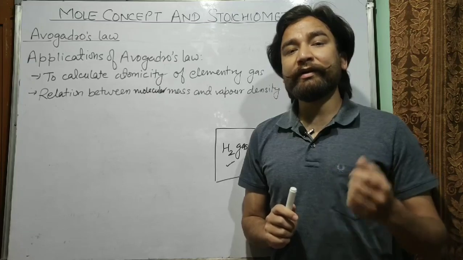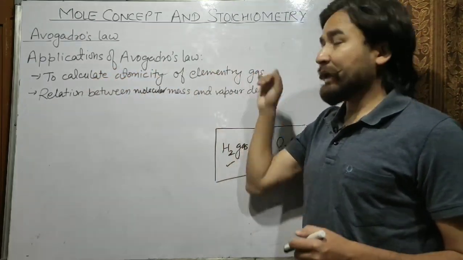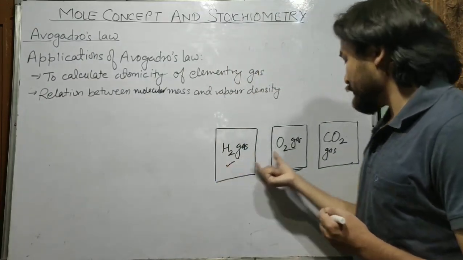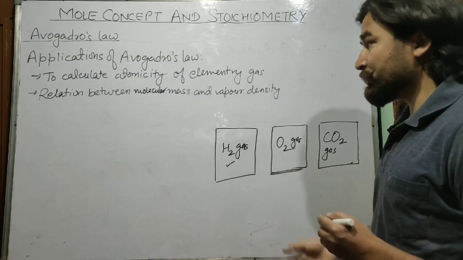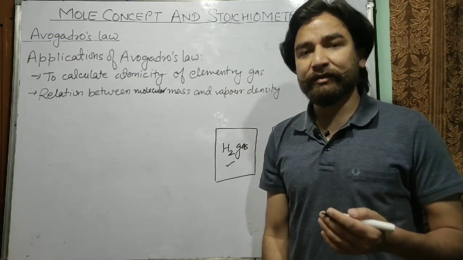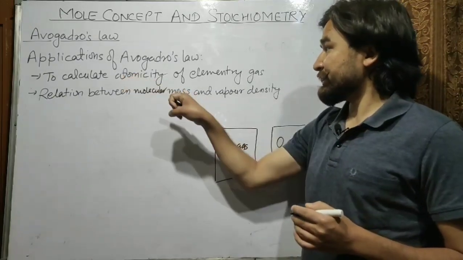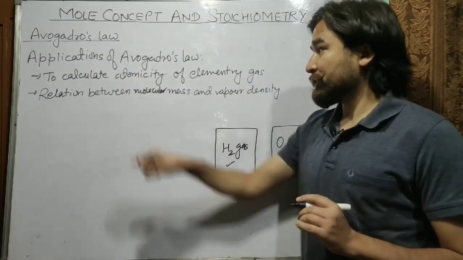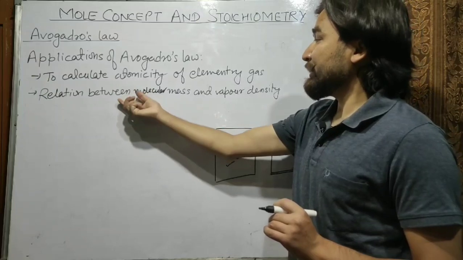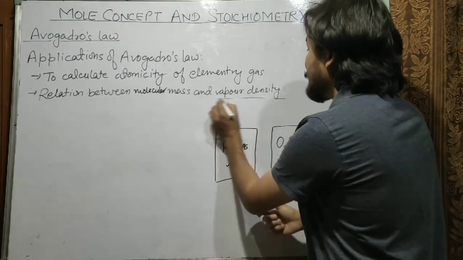Avogadro's law is very important for us to calculate the atomicity of an elementary gas. For example, hydrogen has the atomicity of 2, oxygen has atomicity of 2. So if any gas exists in the form of elements, meaning elementary form, then you can calculate its atomicity with the help of Avogadro's law. So this is one of the applications of Avogadro's law. The second application is to find out the relationship between molecular mass and vapor density.